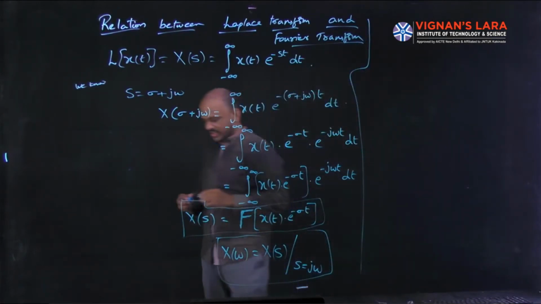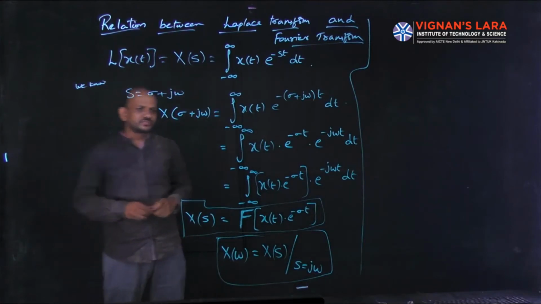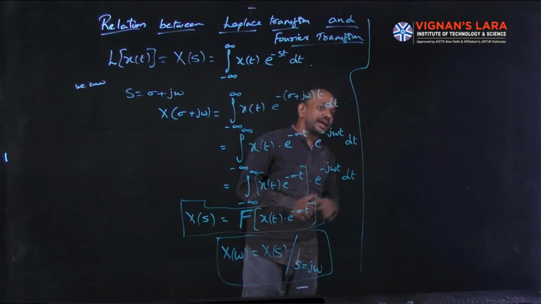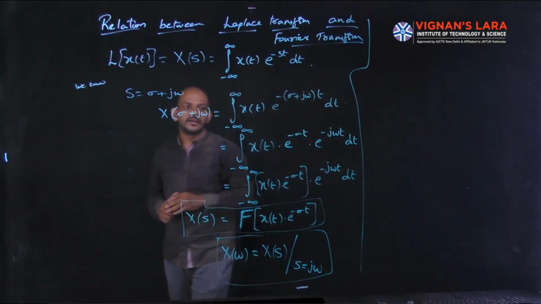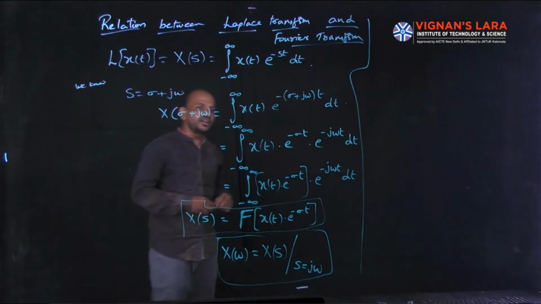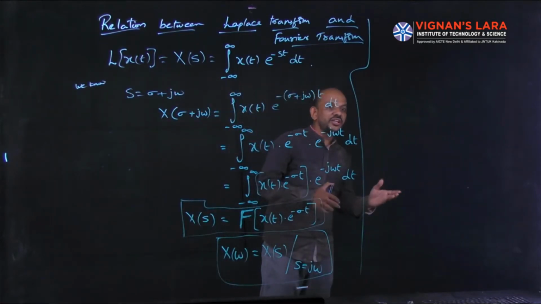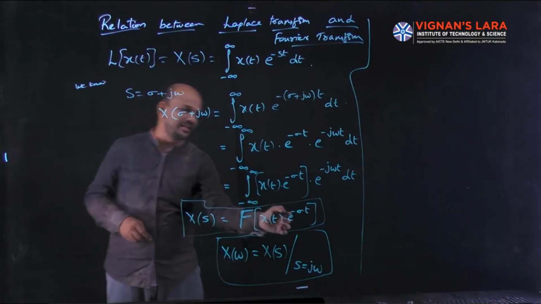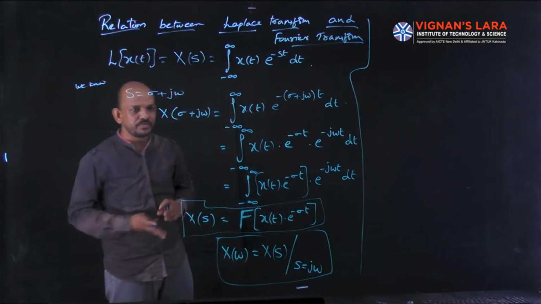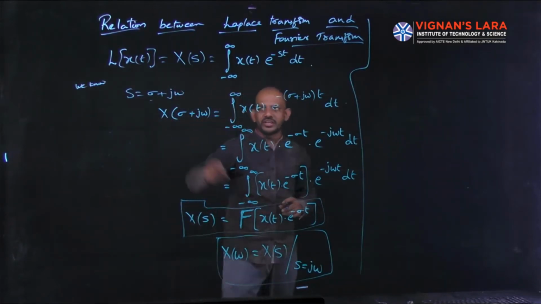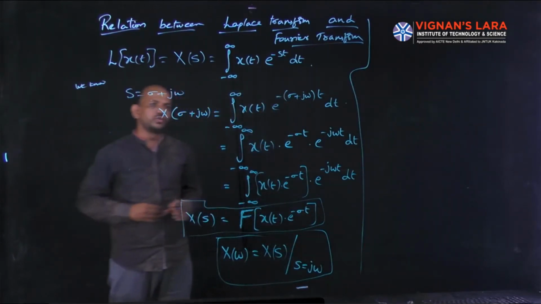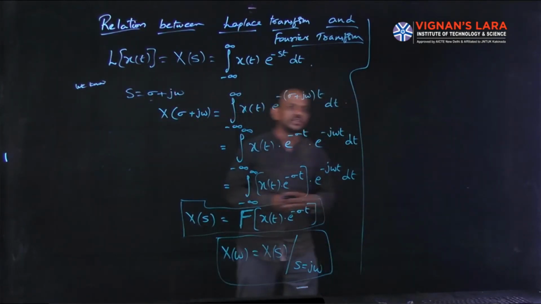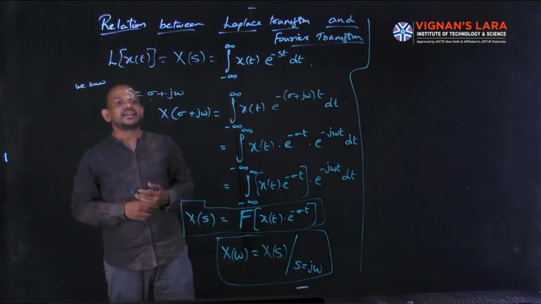Okay. Here we have many important points. For many signals, the Fourier transform does not exist, but the Laplace transform exists, because of this factor e power minus sigma t. In Fourier transform we have only j omega, that is the imaginary part, so most signals are not absolutely integrable and we don't find their Fourier transforms.